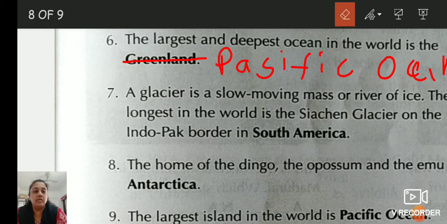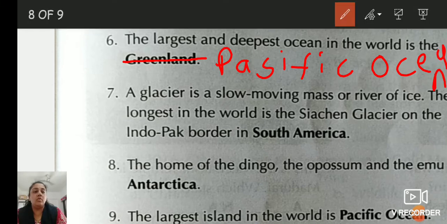Just a minute. Pacific. And now write down ocean. O-C-E-A-N. Ocean. Pacific Ocean. Children, I am writing with an electronic tool. That's why my handwriting is not proper. But you will write with a pencil and write it correctly.